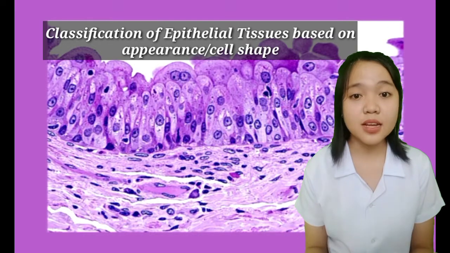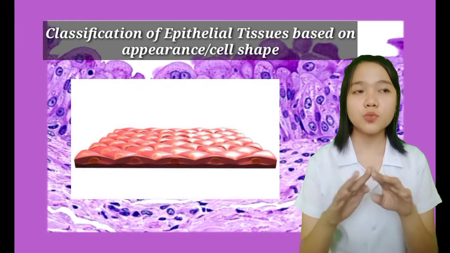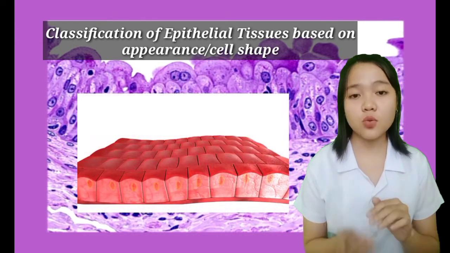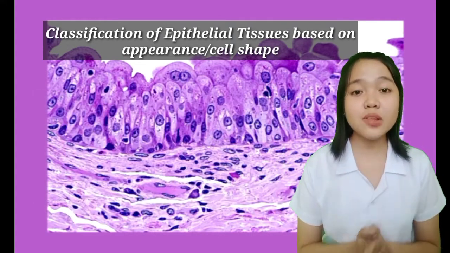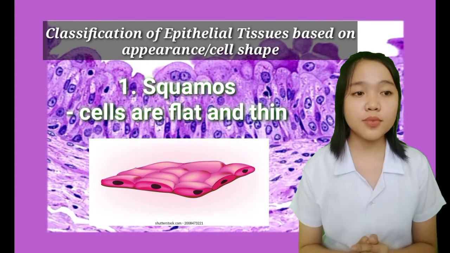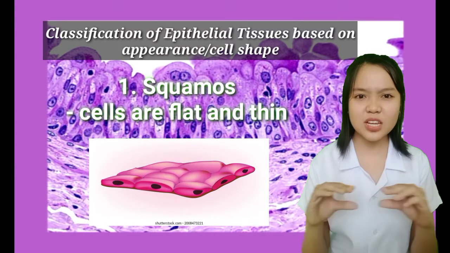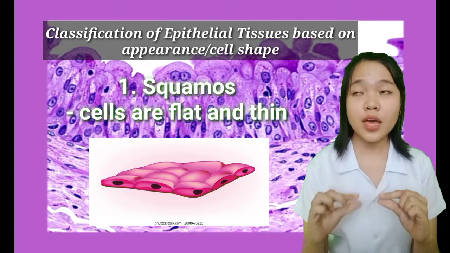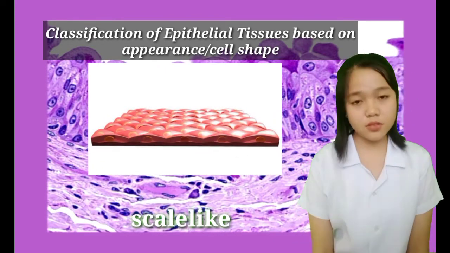Very simple lang siya. Merong flat lang, parang flat and straight line. Second one is parang mga cube shaped, and the third one is parang mahaba siya and column. So, tatlo lang sila. So, yung una is called squamous. The cells are flat and thin. So, flat lang siya, parang straight lang siya, and thin, manipis siya. So, it's like scale-like daw siya, parang kaliskis ng mga isda, but I really don't think so.